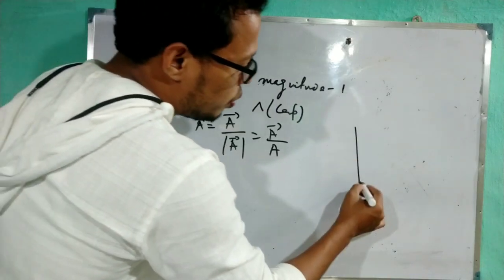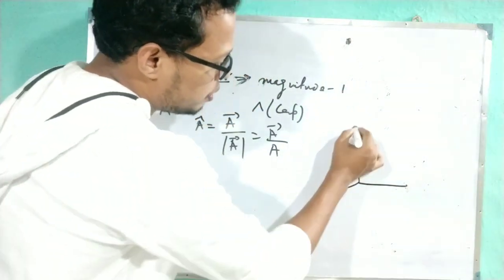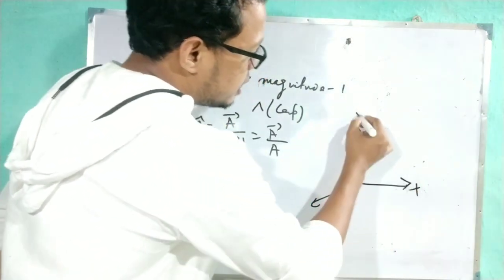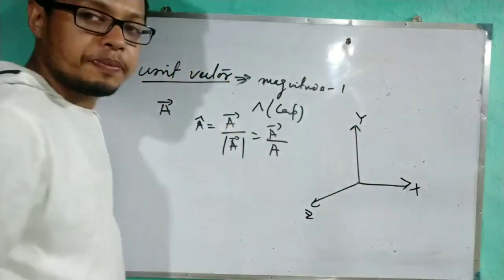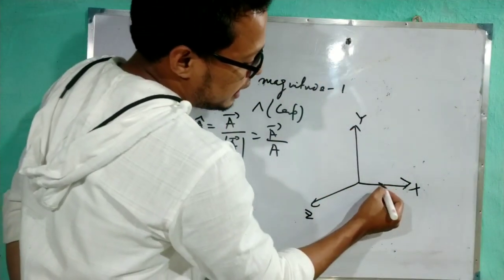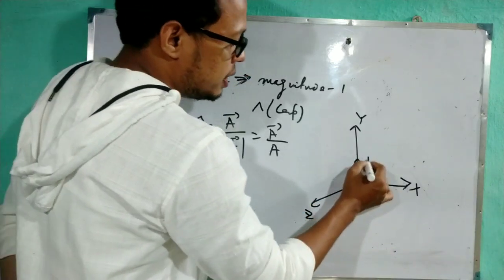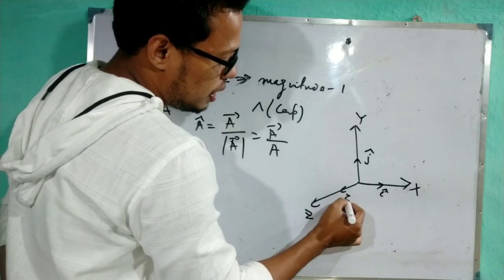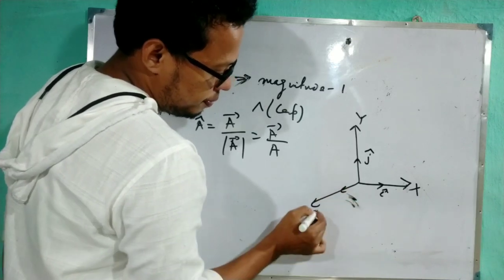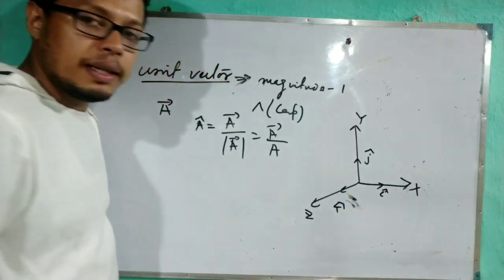Now in the 2-dimensional or 3-dimensional case, we can write this is x-axis, y-axis and z-axis. So along the x-axis, the unit vector is represented by i cap. Along the y-axis, it is represented by j cap. Along the z-axis, it is represented by k cap.